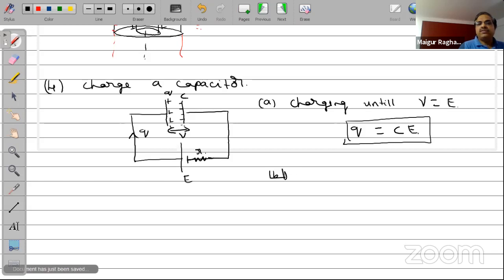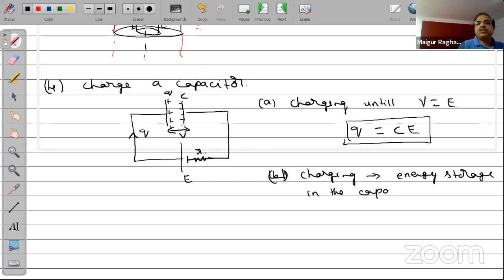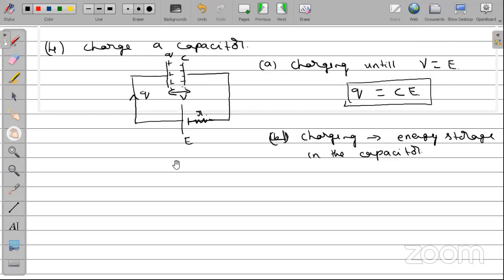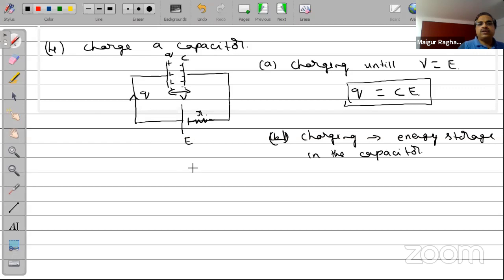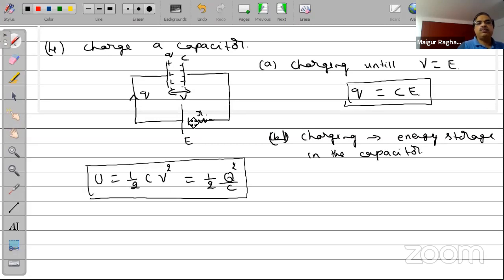The second one is that charging of a capacitor will lead to energy storage. Energy storage in the capacitor. The energy stored in the capacitor is given to be half CV square, which can also be written as half Q square by C.